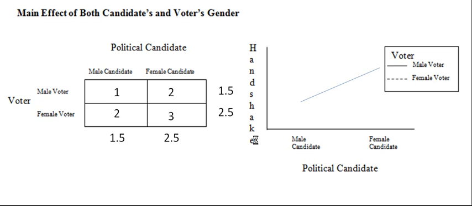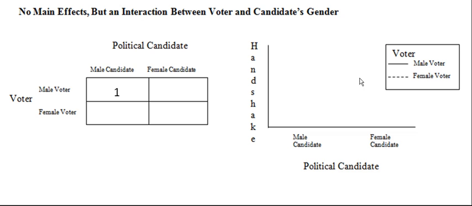In terms of graphing the results, here's our male voter shaking hands for 1 second with the male candidate, and the male voter shaking hands for 2 seconds with the female candidate. The female voter is shaking hands 1 second longer in both scenarios. Also, the female voter is shaking hands for a whole second longer compared to the male voter. Notice these lines are parallel, indicating that there's not an interaction.